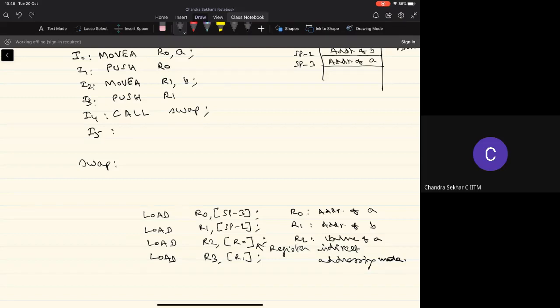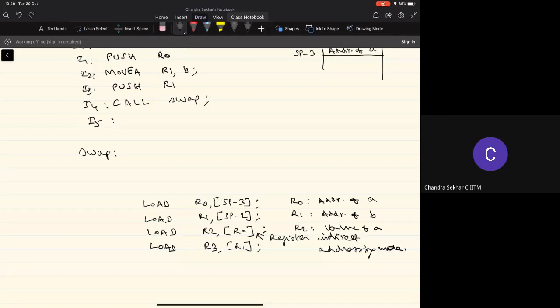Now I need to transfer the value of A into the address of B and the value of B into the address of A. So I can perform this by performing a store operation. The value of A is available in the register R2, and I need to put that into the memory location of variable B. Please follow this carefully. Actually, I'm not using the temporary variable, but I'm implementing the operation in a slightly different way here.